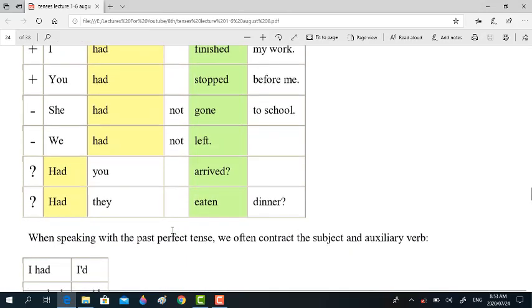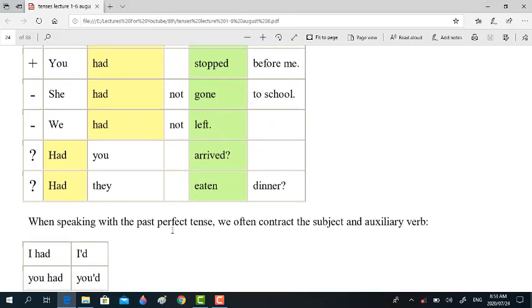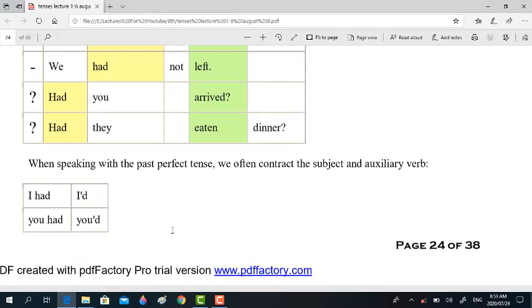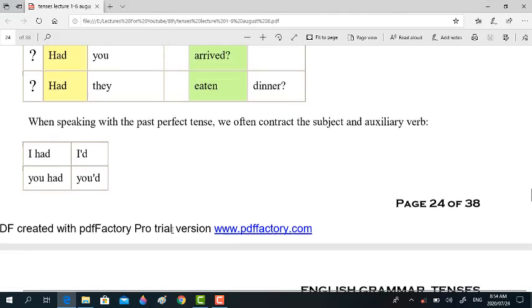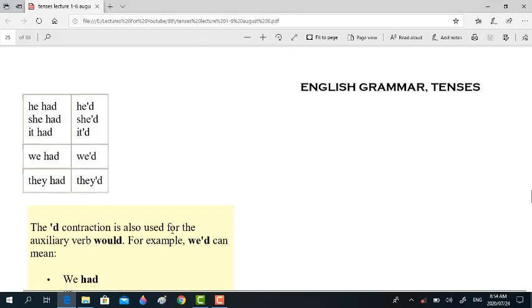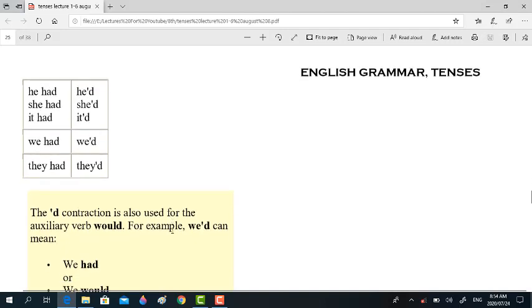When speaking with the past perfect tense, we often contract the subject and auxiliary. This talks about the contraction, and contraction is considered to be an informal way of writing things. So do not go for it, especially when you are writing an essay or paragraph. They need much formality, right? Whereas in spoken English, or in speaking, you may use it,